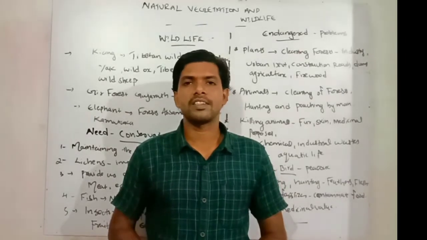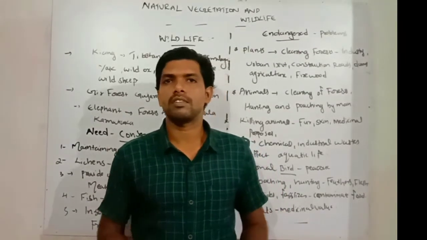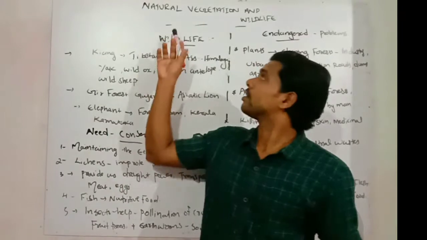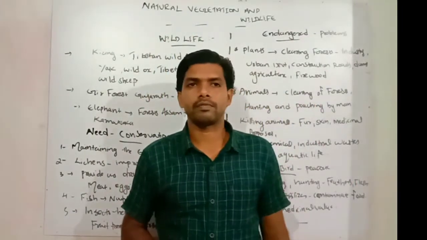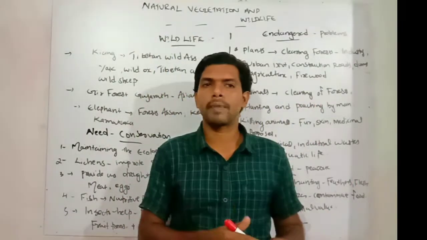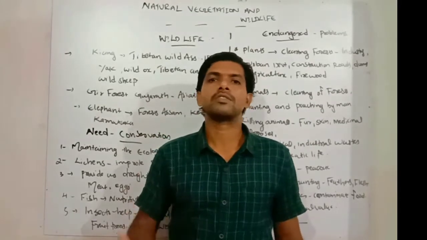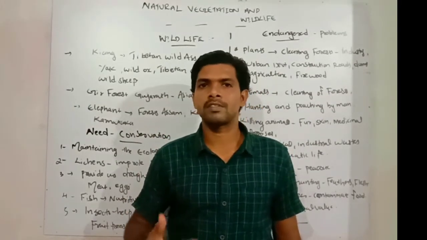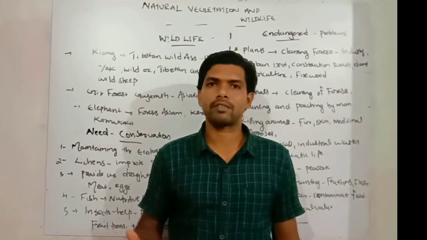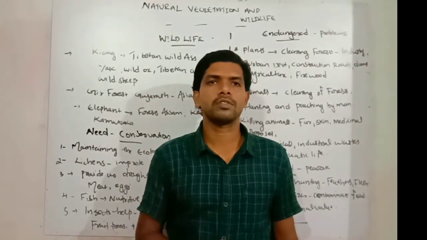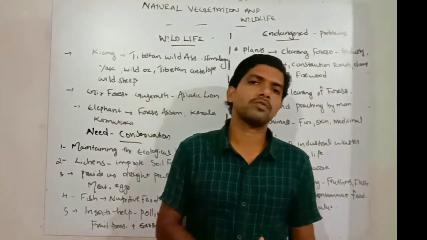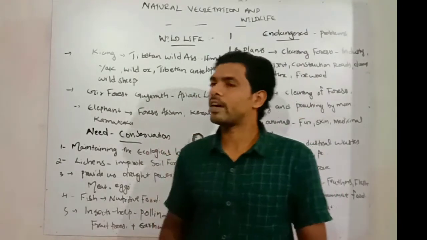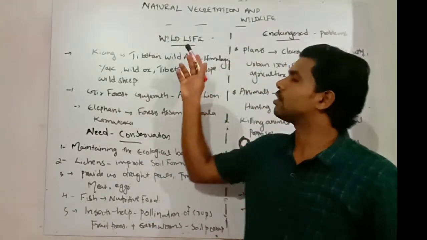Today we can discuss the remaining portions of our last chapter, that is wildlife and natural vegetation and wildlife. In the last module we mainly discussed the types of vegetation: tropical evergreen forest, tropical deciduous forest, mountain forest, mangrove forest, thorny forest and bushes. So that area we discussed deeply in the last module. Today we can discuss the wildlife.